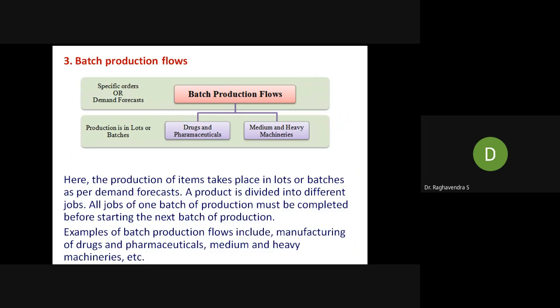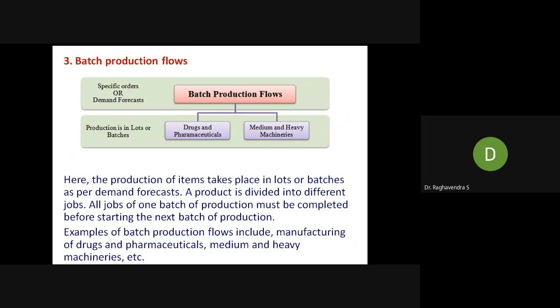Production is in lots or batches. A very good example is corona. Many pharma companies are in research and producing the drugs, I mean the vaccine for corona. They cannot produce in a single piece or 10 or 20 pieces or 30,000 pieces. They have to produce in a batch.